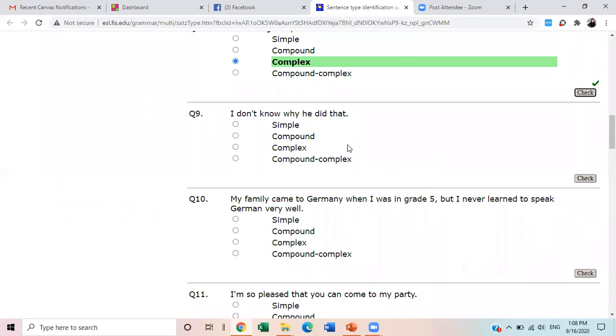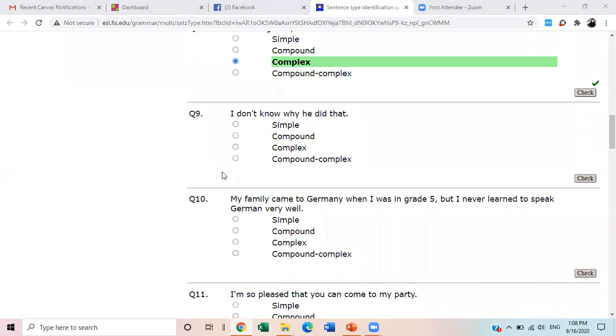Whenever you see relative pronouns like what, why, where, when, while, the sentence will be complex, because they never stand alone. They always need an independent clause to convey the message and the idea, as discussed earlier.